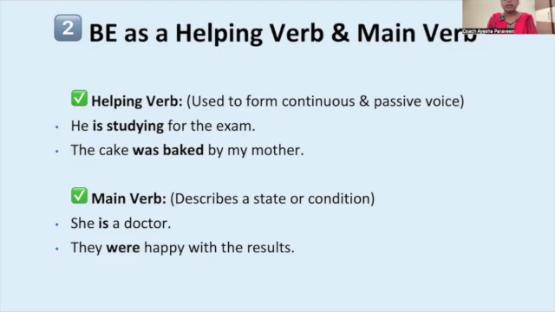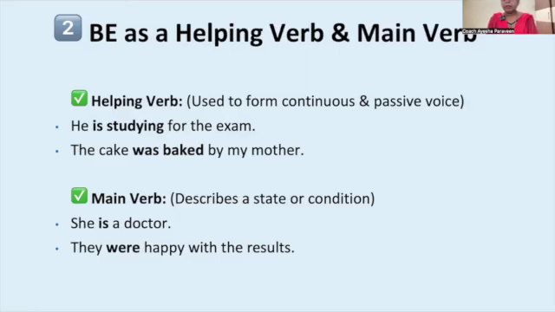In the second sentence, the cake was baked by the mother. So bake is the main verb, the main action. Was baked: was is coming because it is a passive sentence, a passive voice, so was is acting like a helping verb.